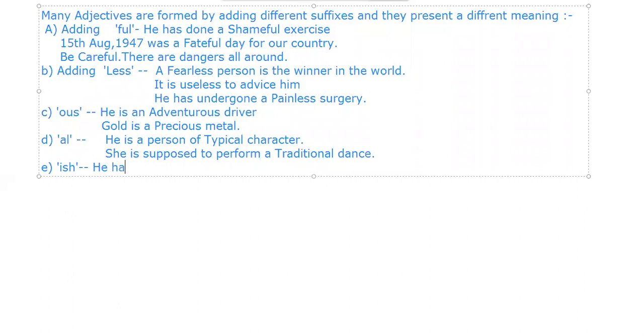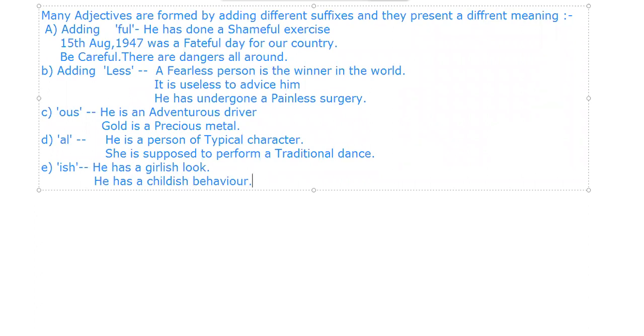He has a girlish look. So girlish. ISH use करके हमने क्या sentence बनाया? We made it girlish. Next, what else can it be? He has a childish behavior. So childish, ठीक है?